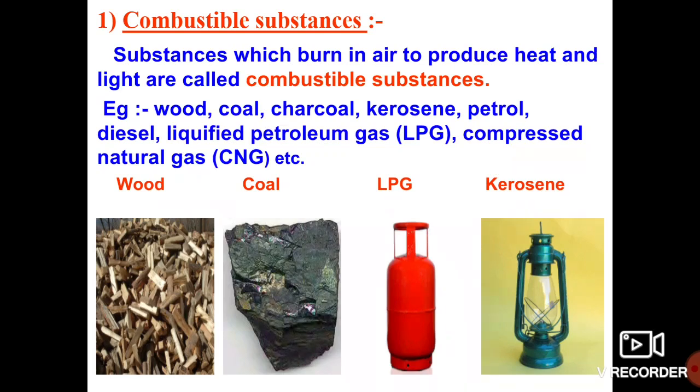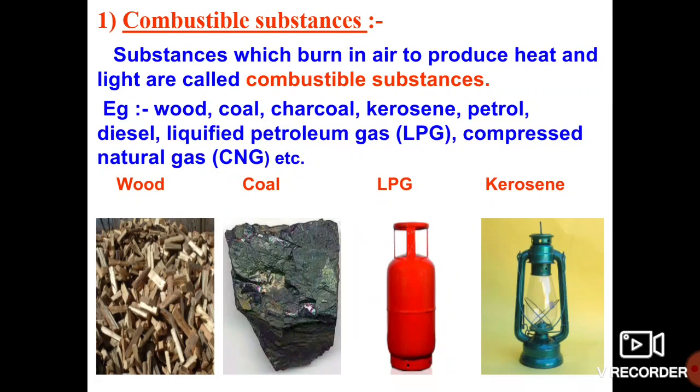Do you hear the name CNG, and where it is used? Yes, dear students, CNG is nothing but compressed natural gas. Now we are using it in our cars. In that car, this compressed natural gas, CNG, is used.